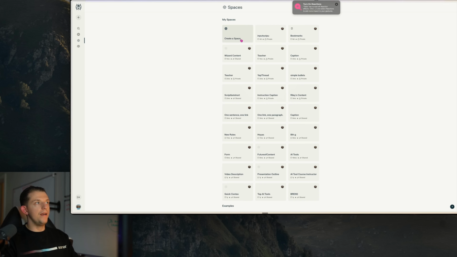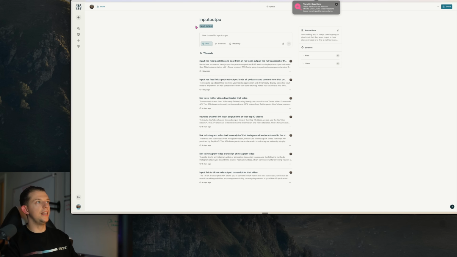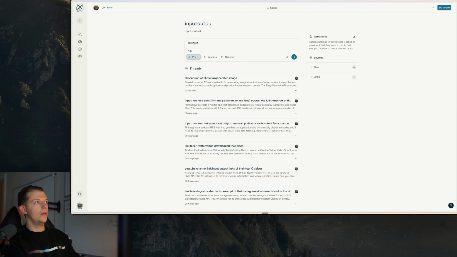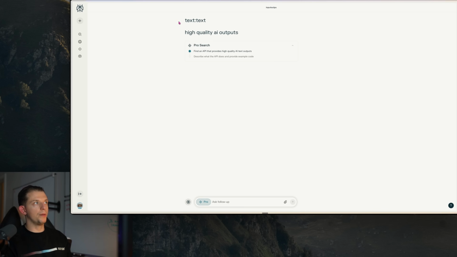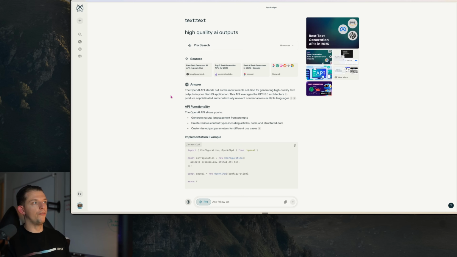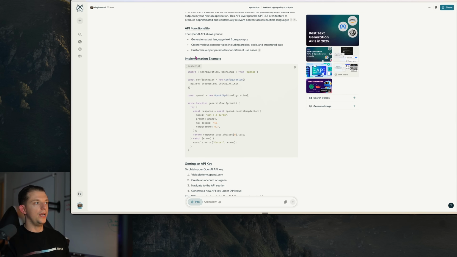So we're going to go to Perplexity. I have created a custom space, and it's called input output. So you put it in this format right here. All you type in, because it has custom instructions, is, once we're at input output, text, high quality AI outputs. This is very simple. This is ChatGPT. On Perplexity, what we want to do is be able to put in text, right? With ChatGPT, you type in text, and you get text out. And therefore, Perplexity says the OpenAI API stands out as the most reliable solution. And so here it is.